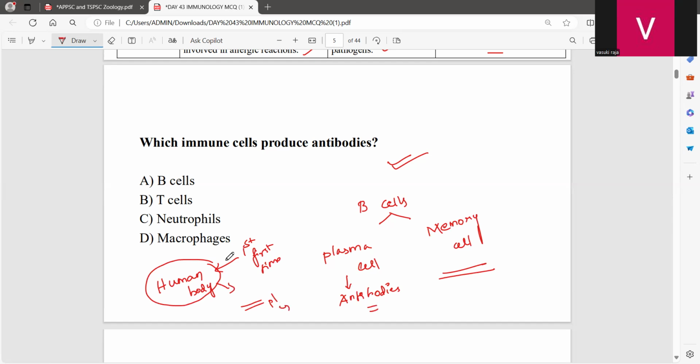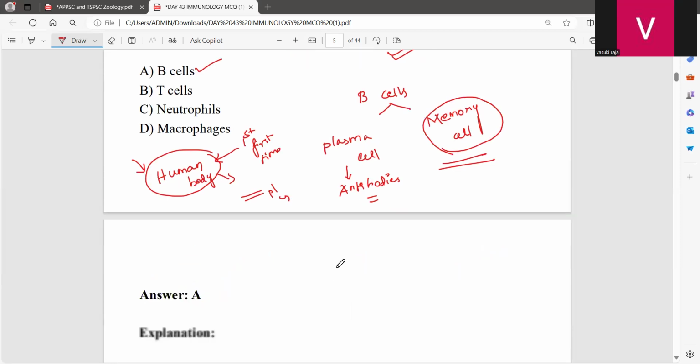It takes a longer period to analyze the infection the first time. But whenever the body faces the infection a second time, the memory cell keeps a memory of the mechanisms we followed to kill this virus the first time, so it will be easier the second time. That is the function performed by memory cells. So the answer to this question is the B cell, more specifically the plasma cell.